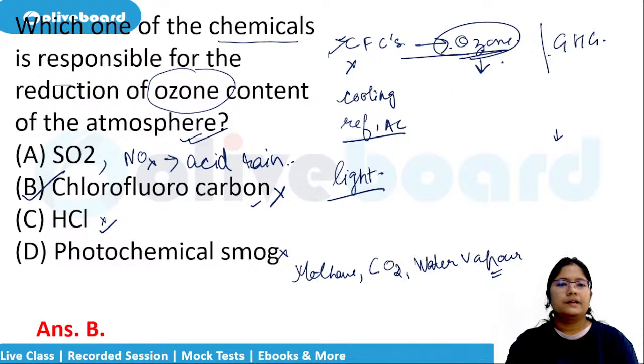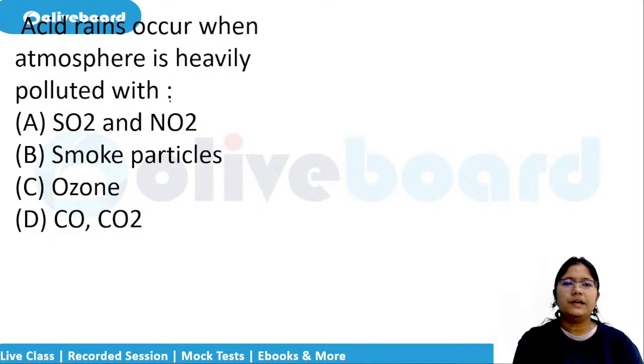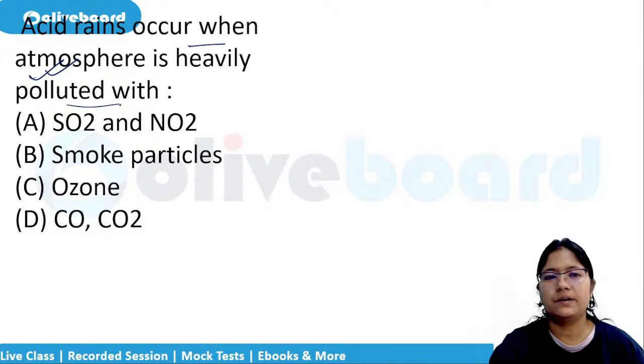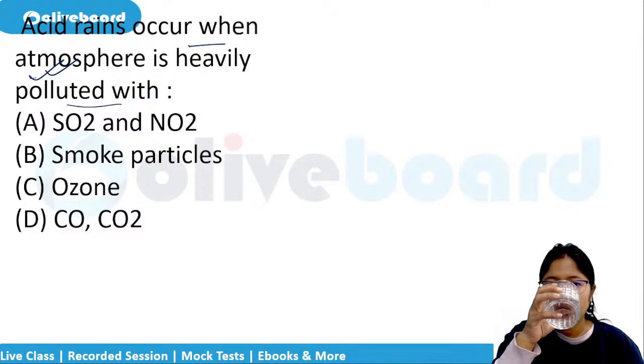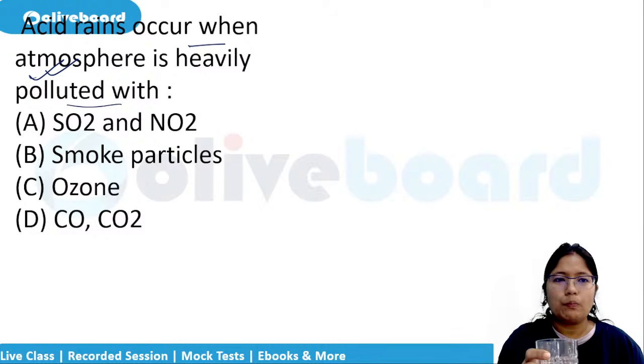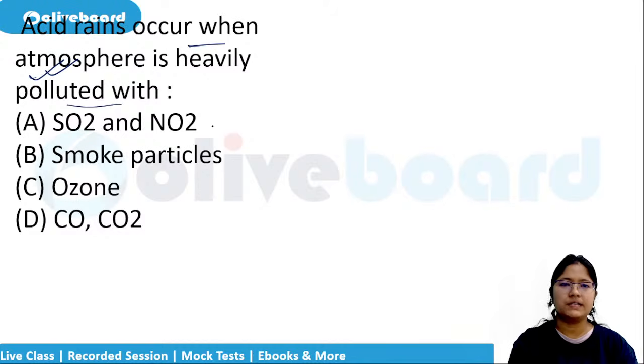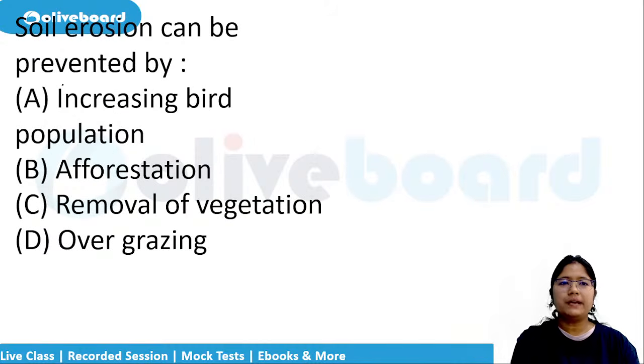Okay. Next question. Acid rain occurs when, this I was telling you, do not confuse with the other things. Acid rain occurs when the atmosphere is heavily polluted with. Just now I told you. What is the answer? Okay. All correct answer. That is because of oxides of nitrogen and sulfur. Next question. Soil erosion can be prevented by.